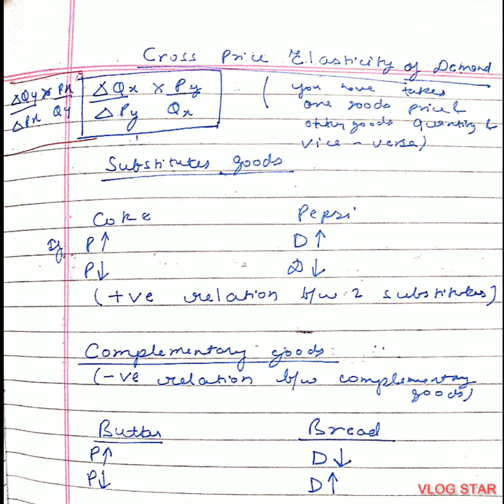Now let's talk about complementary goods. They have a negative relationship. Let's take an example of butter and bread. These are two goods which go hand in hand. More examples are car and petrol. Let's come back to the same example, butter and bread. If the price of the butter rises, the demand for bread will go down. And if the price of the butter will go down, the demand for bread will also increase. This shows a negative relationship.